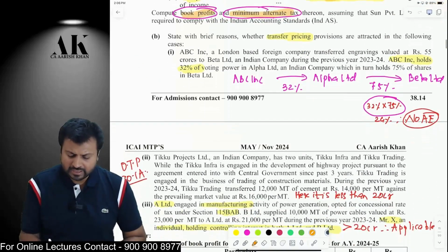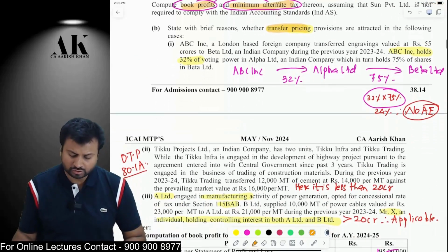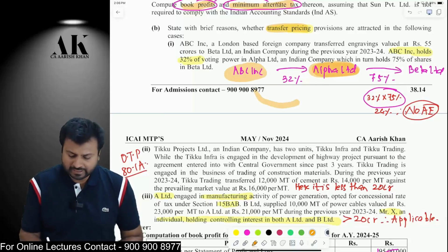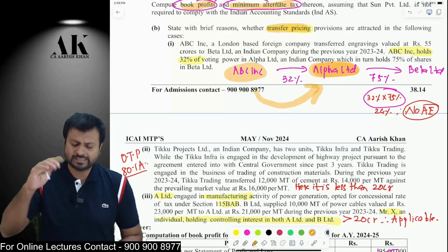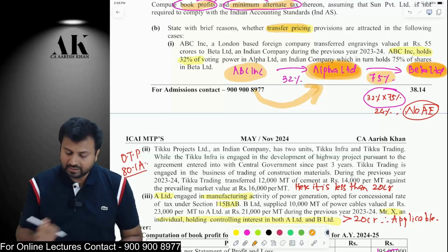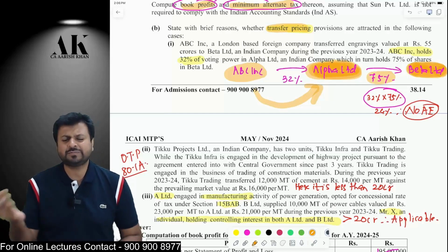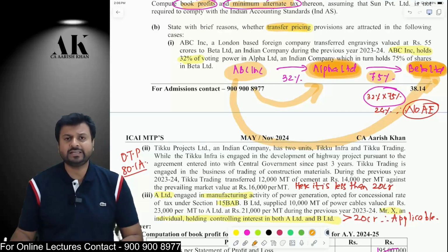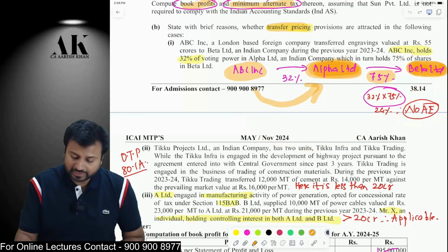We need to answer whether transfer pricing will apply in these cases or not. Okay. Very good question. There is a company ABC INC which holds 32% shares of Alpha Limited. Whether transfer pricing will apply between these two? The answer is yes. Then there is Alpha Limited which holds 75% in Beta Limited. Whether transfer pricing will apply? Yes, 26% or more. That is not the question. Whether transfer pricing will apply between ABC INC and Beta or not? That is the question. So for that purpose, we need to see ABC holds how much in Alpha?